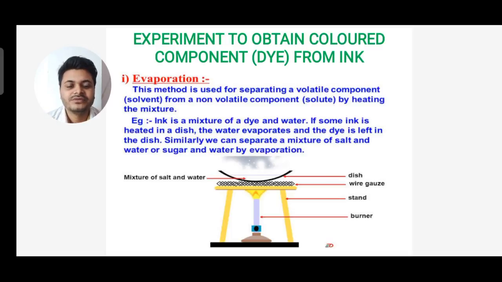Ink is a mixture of dye and water. If some ink is heated in a dish, the water evaporates and the dye is left in the dish. Similarly, we can separate a mixture of salt and water, or sugar and water, by evaporation.